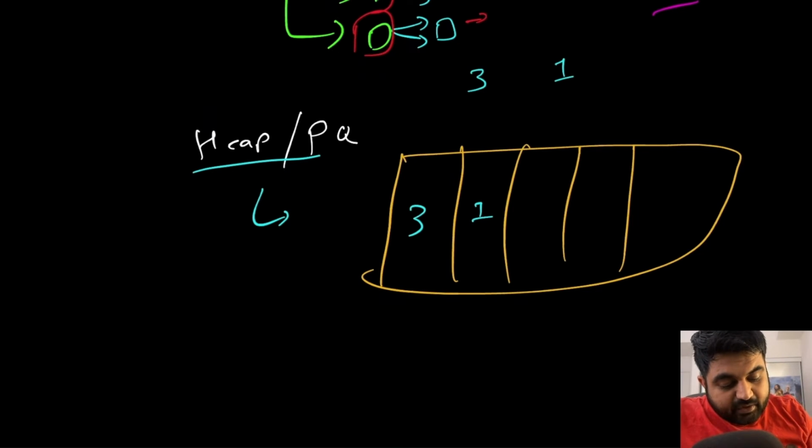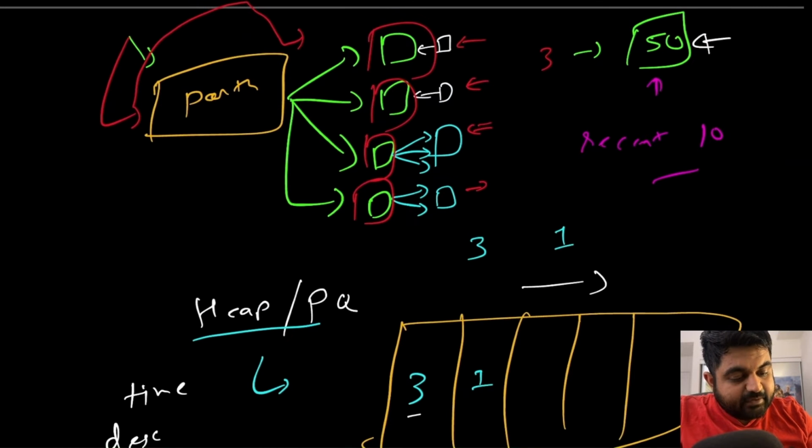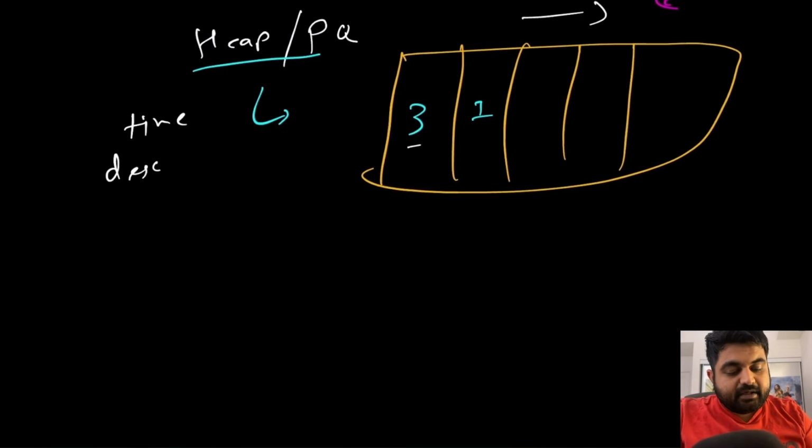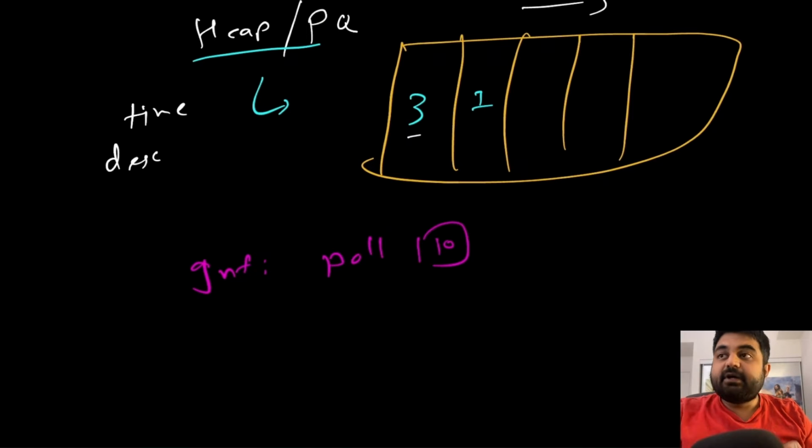So in this case, the sorting is going to be done based on the time that it came in, and it is actually going to be in descending order. So the value that came in at the latest time should be at the beginning, and the value that came in earlier should be towards the end of the heap. And then once I have entered all of these 50 values inside my heap, then in order to generate the news feed, I simply have to poll the top 10 values, and that should be able to generate the entire feed. So now I have some sort of rough idea to solve all these four methods.